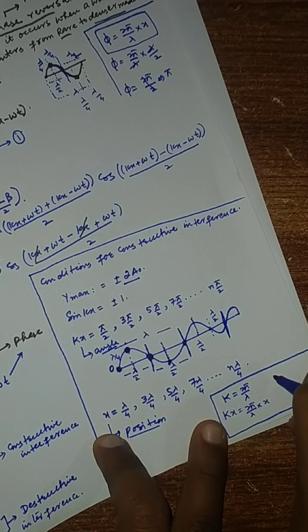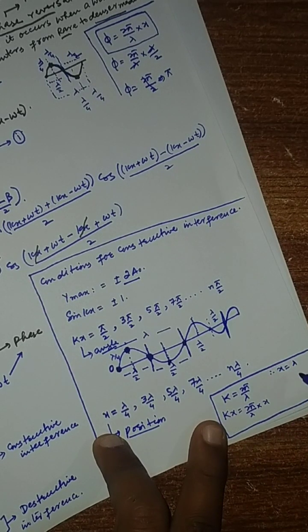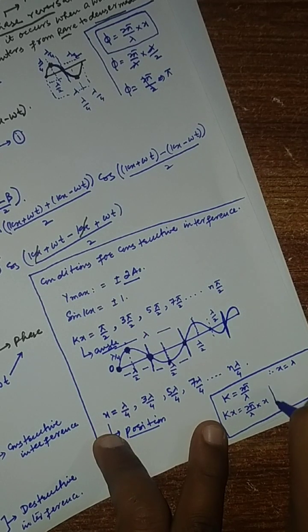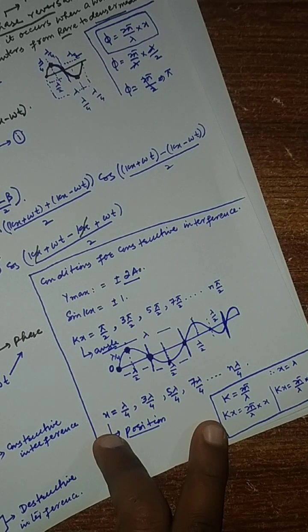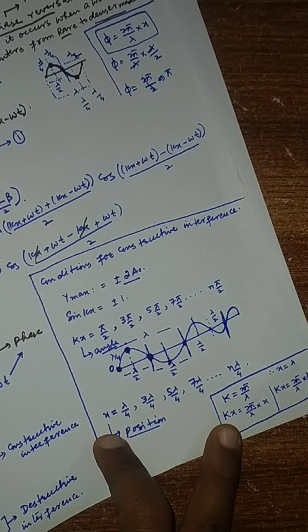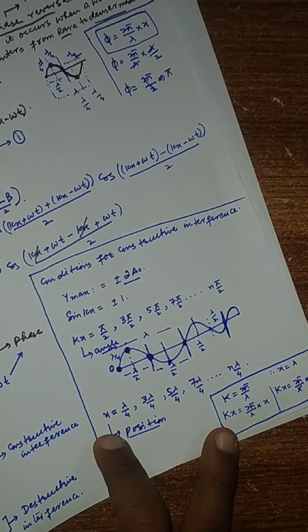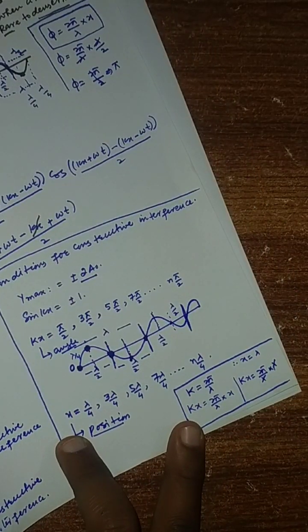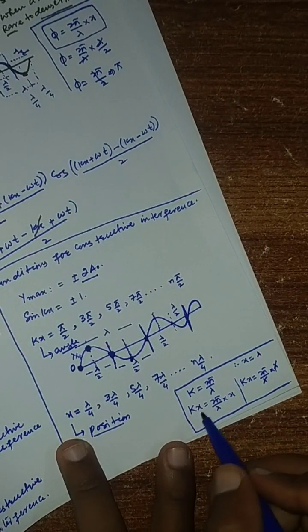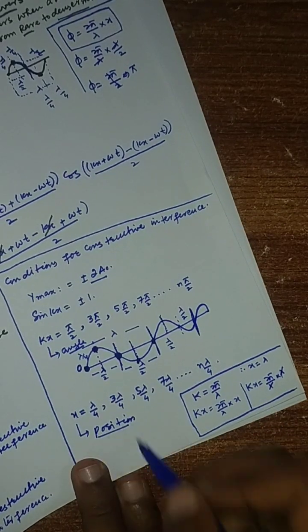If x is equal to lambda, because x is a displacement, and in the terms of waves we have to describe the displacement in terms of wavelength. So kx will be equal to 2 pi over lambda into, in place of x we put lambda. By cancelling this, kx equals 2 pi, and we know that 2 pi is the angle, which is equal to 360 degrees. So kx is the angle where x is the position.